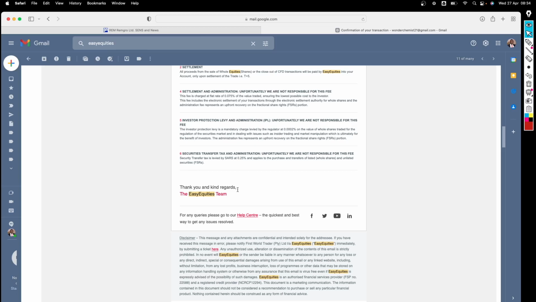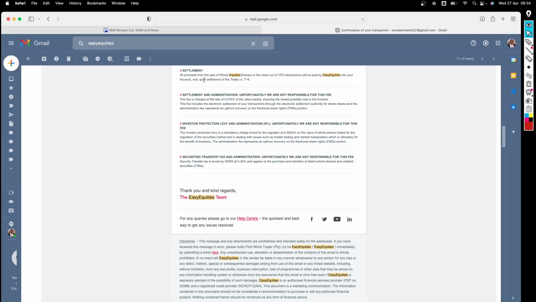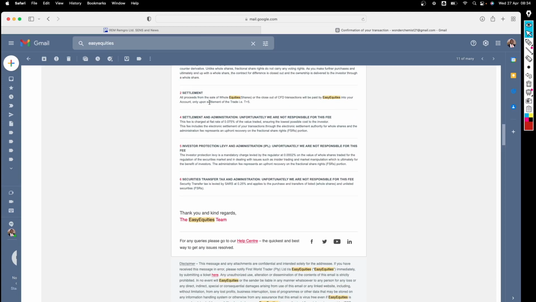I'm using EasyEquities, so I'm just going to show you a statement from EasyEquities. On EasyEquities, when you make a transaction, they send you a statement. On the statement, there's something that they call a settlement date, right? So this is what can affect whether you are getting dividends or not. In this case, it says that all proceeds from the sale, though here we're talking about buying, but the rules almost apply, will be paid into your EasyEquities account only after the settlement of the trade.